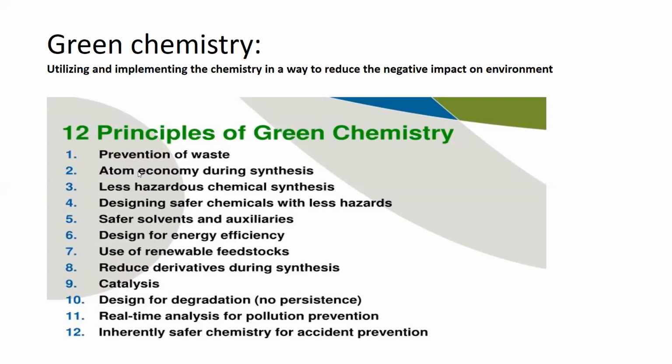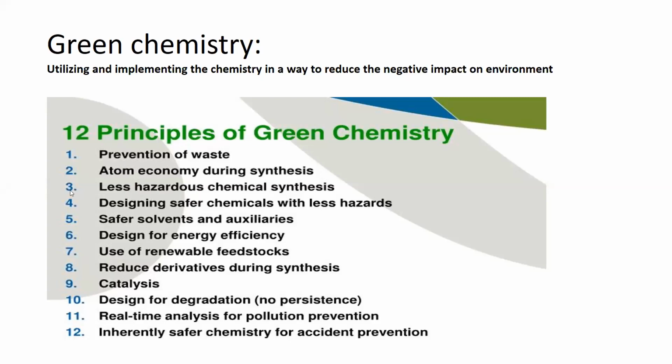We should devise such routes and methods in green chemistry to produce green chemicals that all the atoms in a reaction are consumed in order to produce the final products. So this is the second principle of green chemistry.